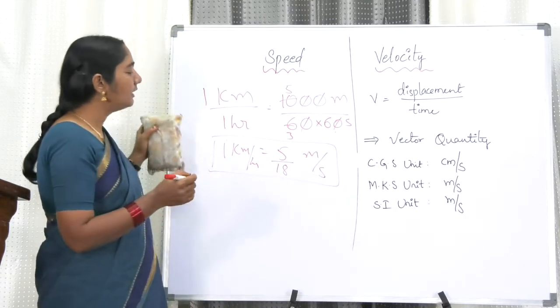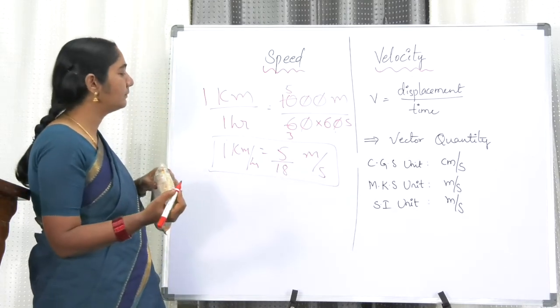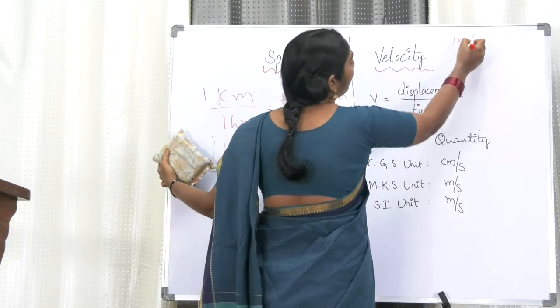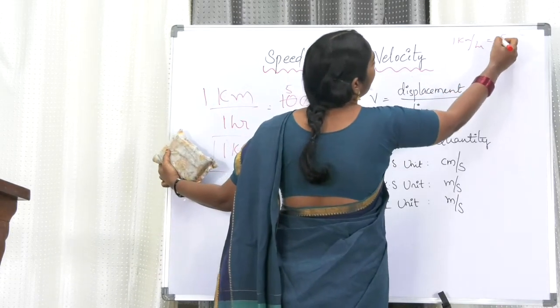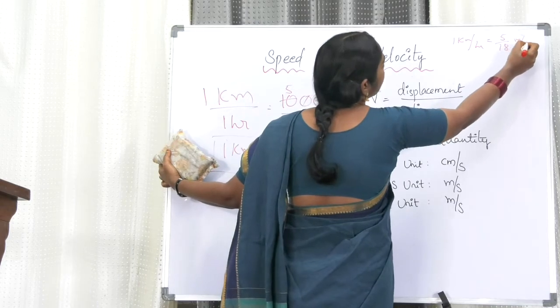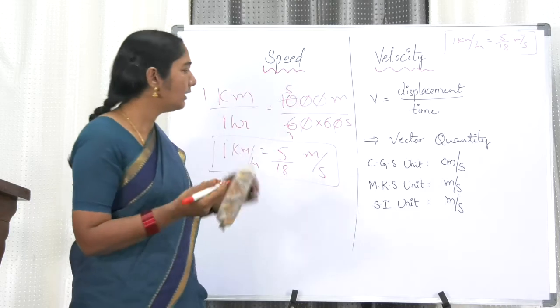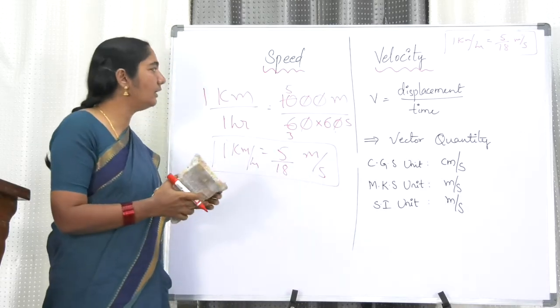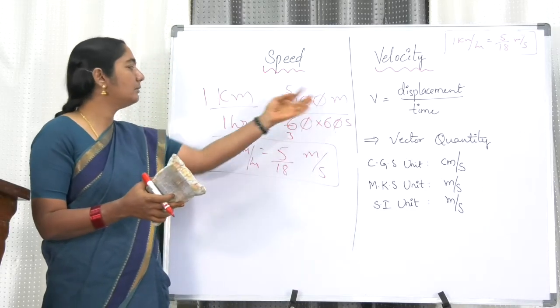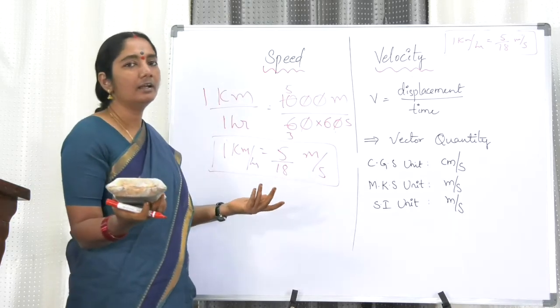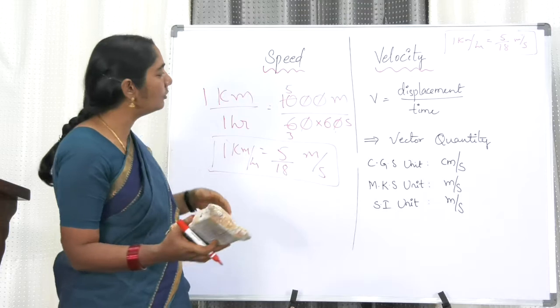This is a conversion. It's better we remember this. So 1 kilometer per hour is equal to 5 by 18 meter per second. We have to use it in many places. Even if we forget, there is nothing to worry. 1 kilometer is 1000 meters, 1 hour is 60 times 60 seconds. Then and there we can get the answer even if we forget it.